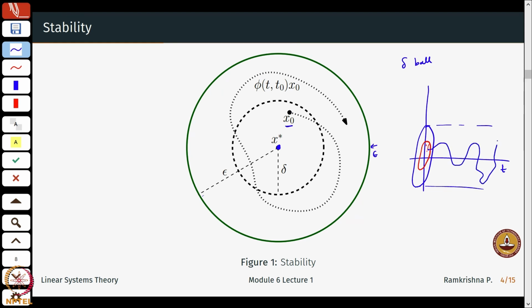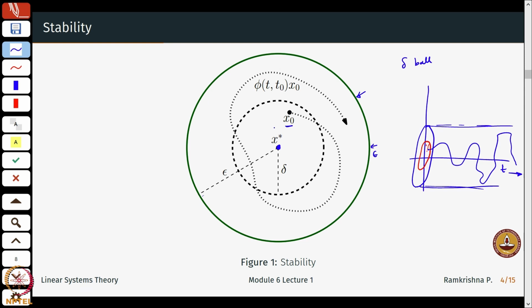It could go here and so on, but it will never breach this cylinder. So, it will just move along the cylinder. Here I am actually even adding the time axis. If I tilt it, these solutions will just move along this cylinder, which is represented in green. Essentially it means that the solutions do not go unbounded.